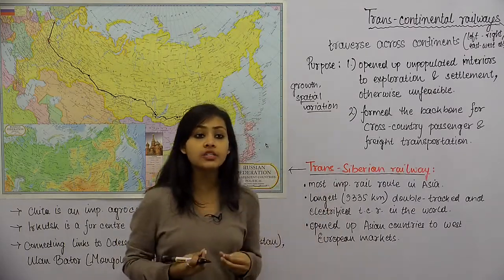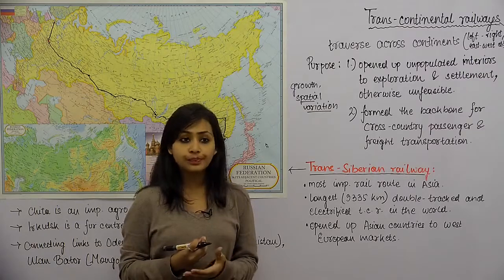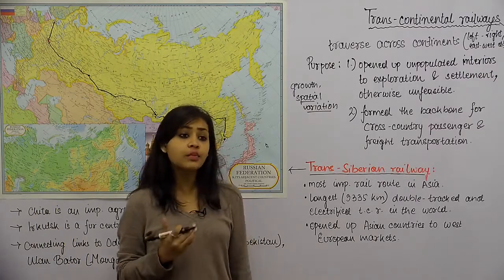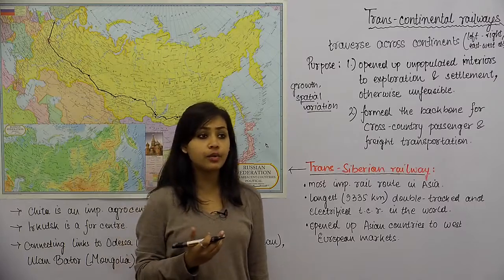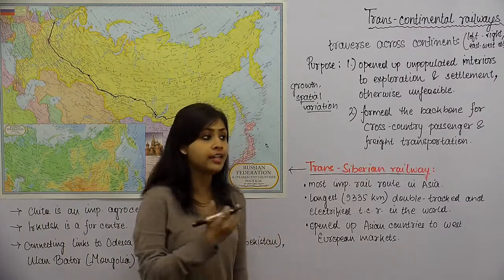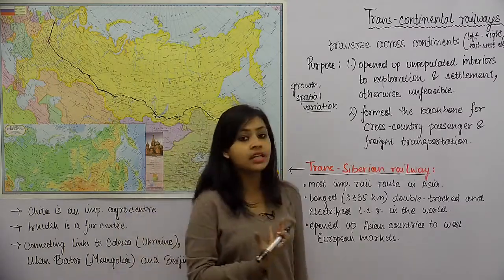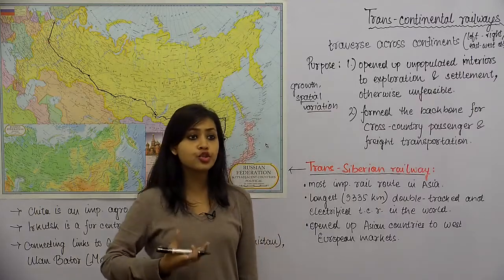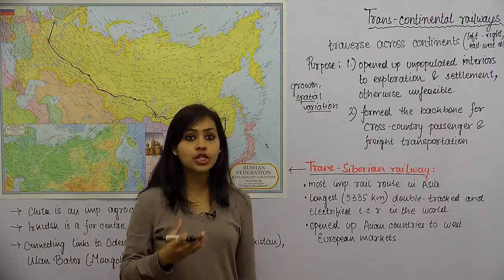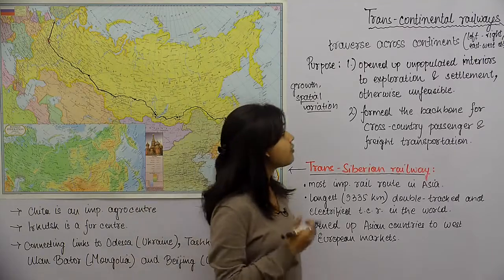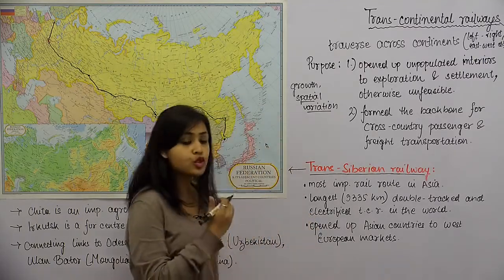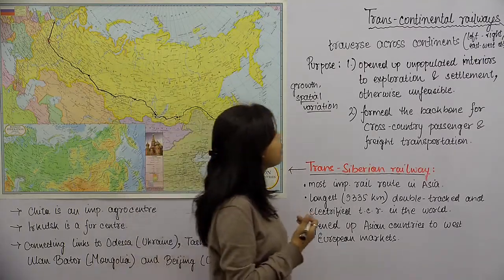Now what it means is, in the absence of these railways, the exploration of these regions or the settlement in these regions, economically, wouldn't have been a good idea. It would just be a very, very bad idea to come and settle in these unpopulated regions which are remote by nature and which don't have connectivity, right? So that's the first purpose served by transcontinental railways.